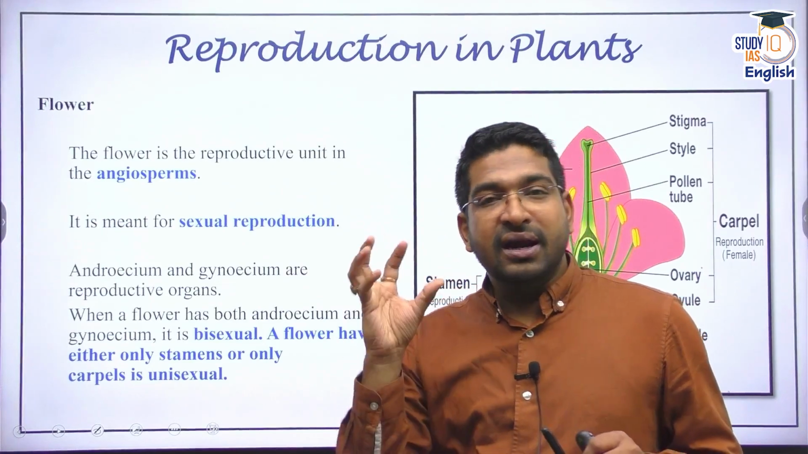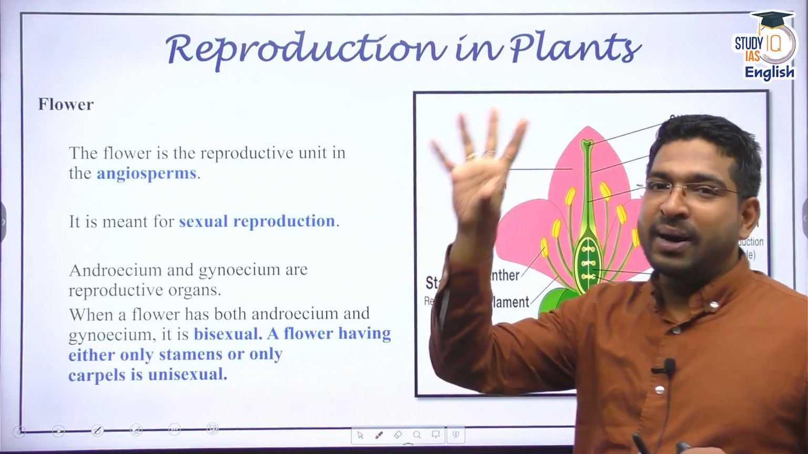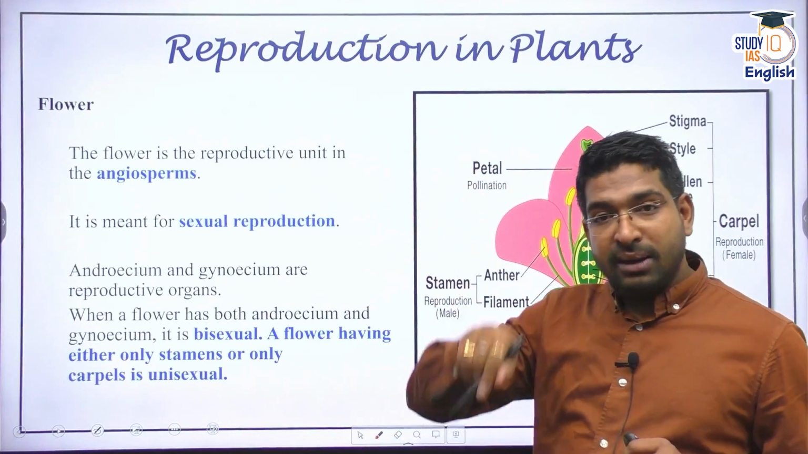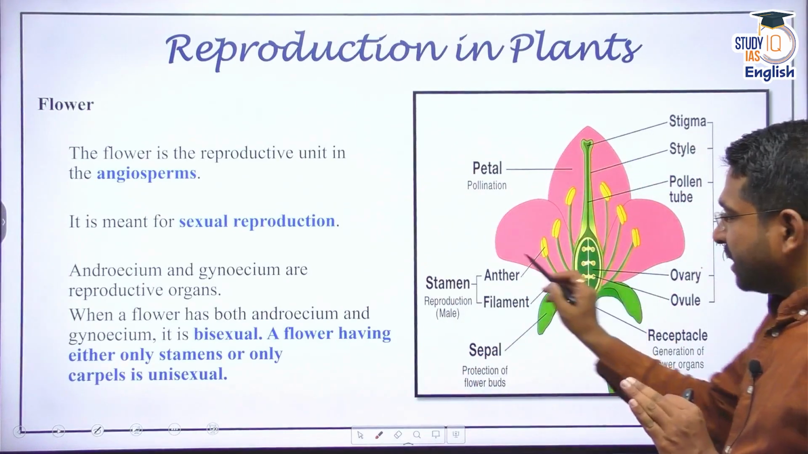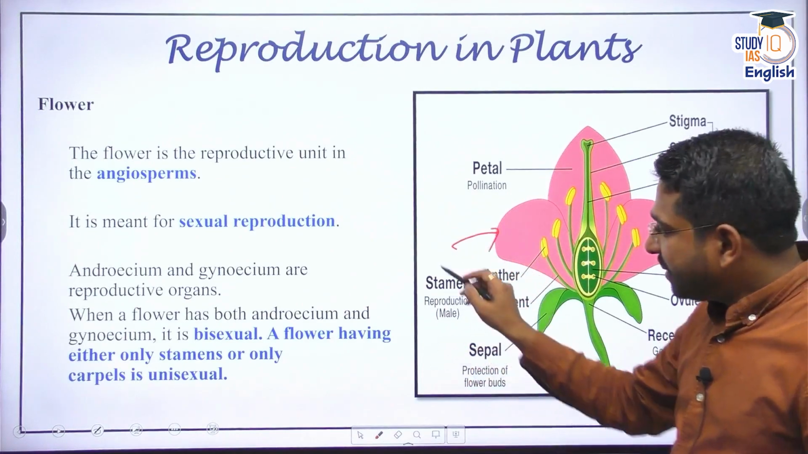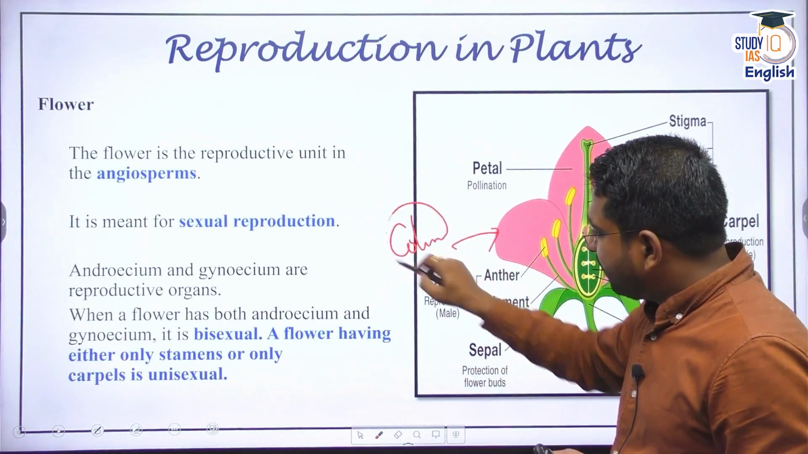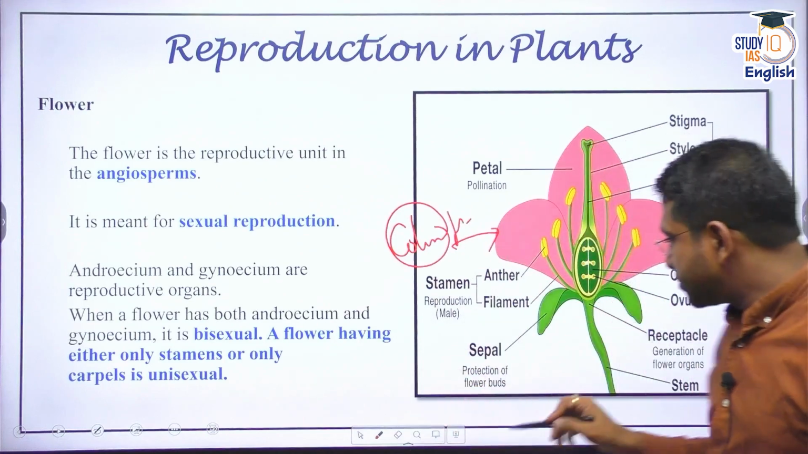And a flower contains both the reproductive parts, both the reproductive organs. That means the male part and the female part. This is a typical flower that we see. In this typical flower, there are petals, and you see that petals are quite colorful.